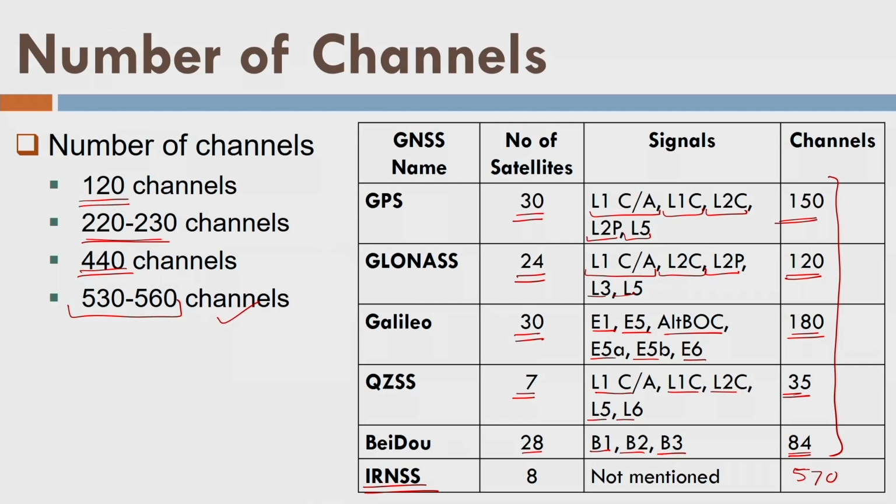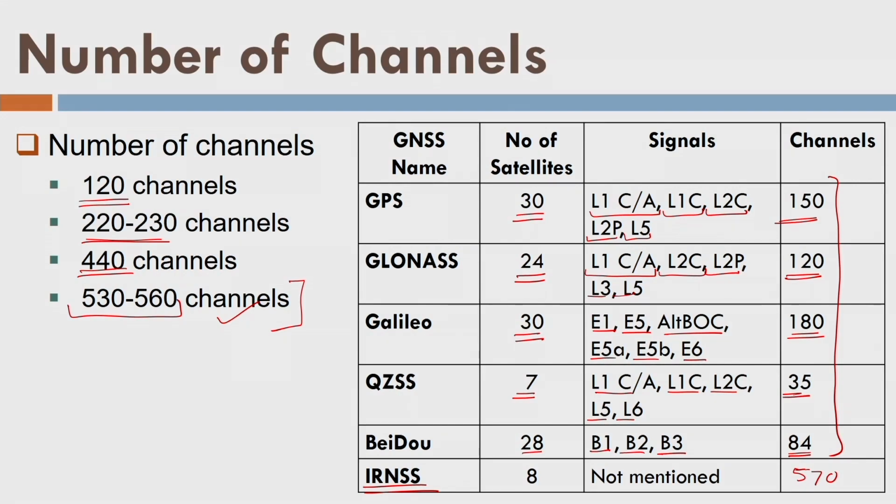Maybe I could have missed some satellites, or I could have placed a few more satellites and a few more signals, whatever. But yes, while you purchase a GPS receiver of high quality, of geodetic quality or mapping quality, where you expect millimeter level accuracy, you should first ask your vendor what is the meaning of channels. If he is aware of that, he will definitely explain this calculation. But be sure what you are purchasing, right?